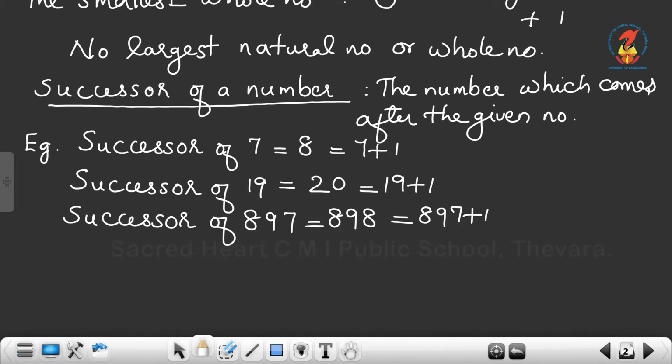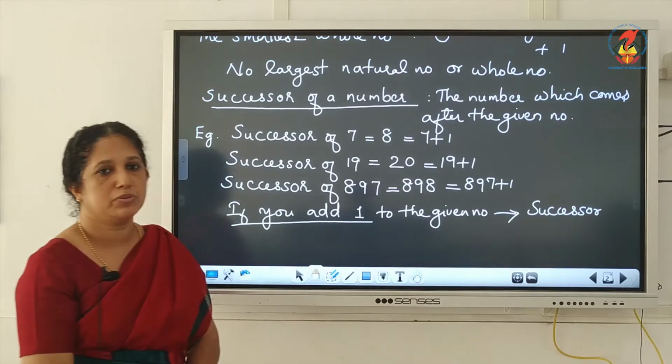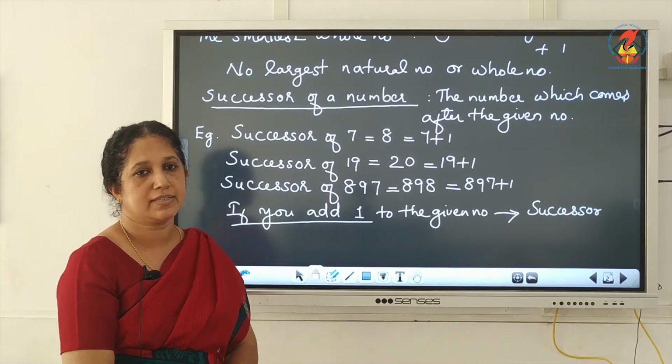If you add 1 to the given number, you get its successor. We get the successor of that number. So, what we have to do? You have to add 1 to the given number.